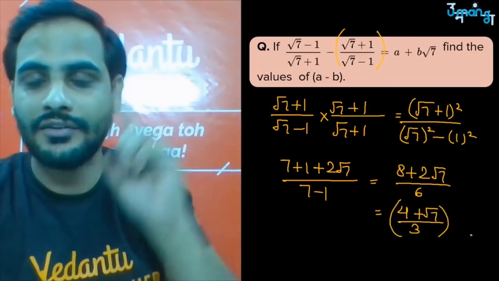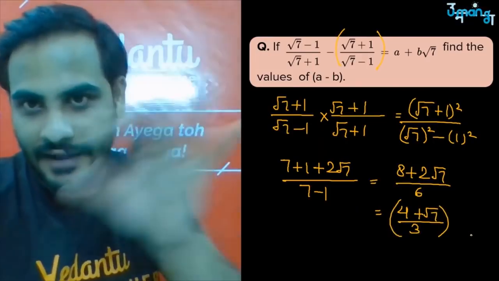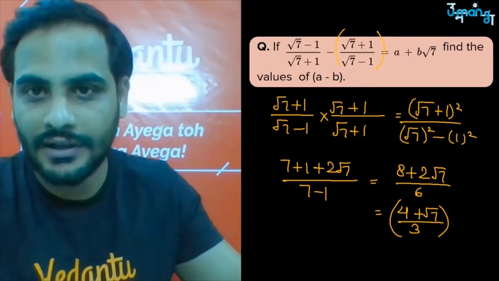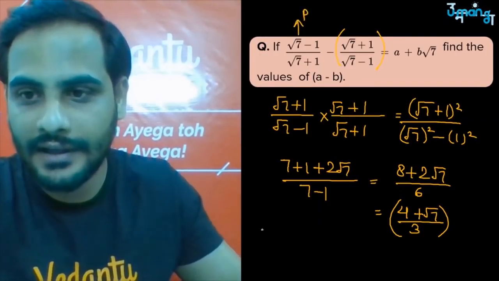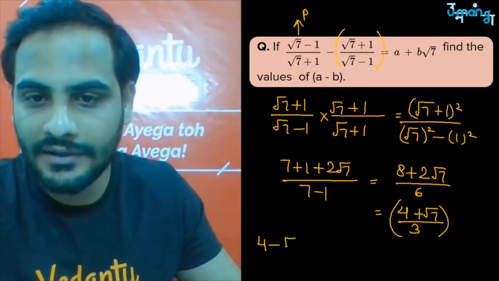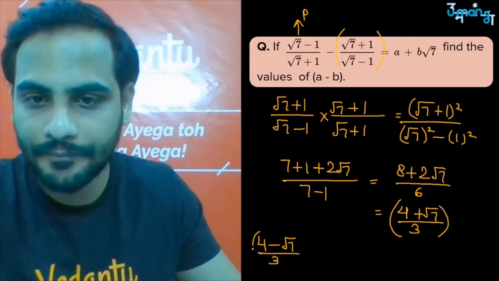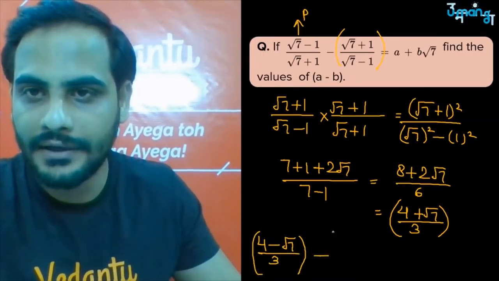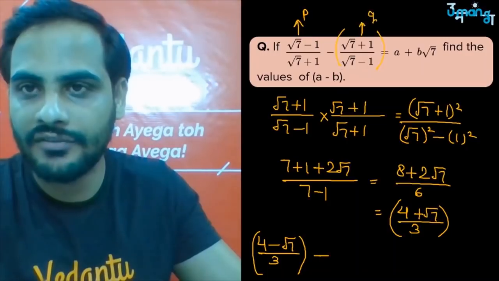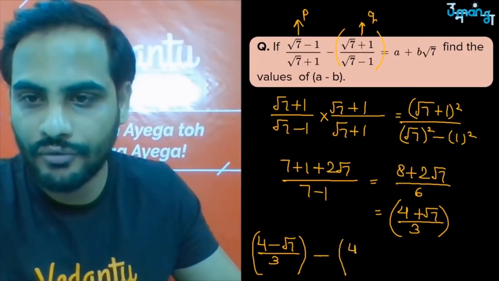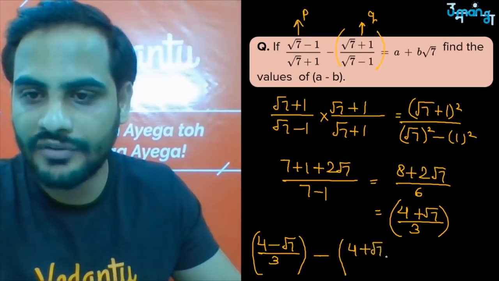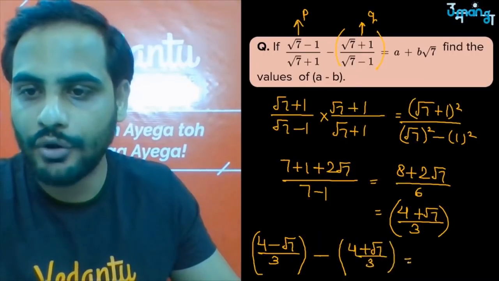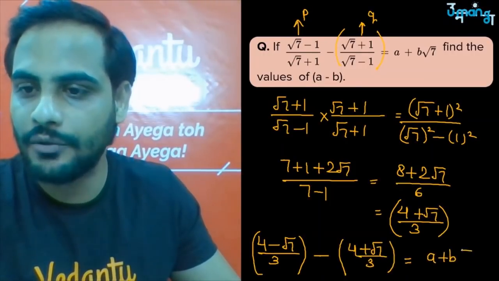Got it? So now I can see the LHS side which I have to solve. This P I have got as (4 minus root 7) by 3, correct? Minus the second part, this Q, which I have got as (4 plus root 7) by 3. I want to make it equal to a plus b root 7.